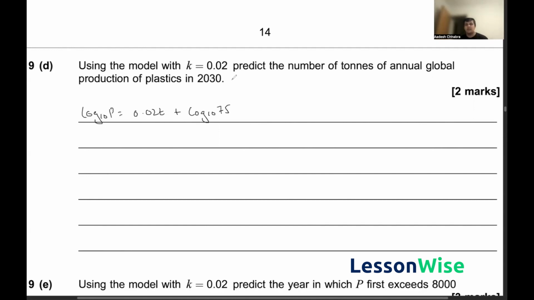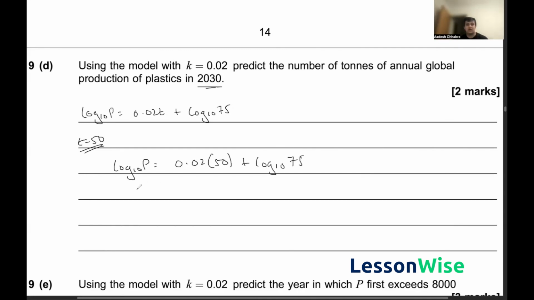Now, we need to find the number of tons produced in 2030. And we know that 2030 is 50 years after 1980. So essentially our T would be equal to 50. So T is equal to 50. So log base 10 of P would be equal to 0.02 times 50 plus log base 10 of 75.